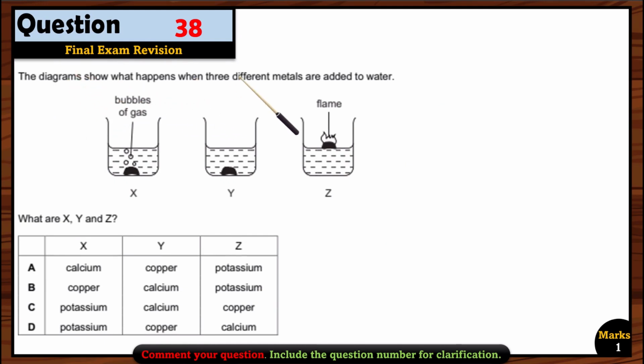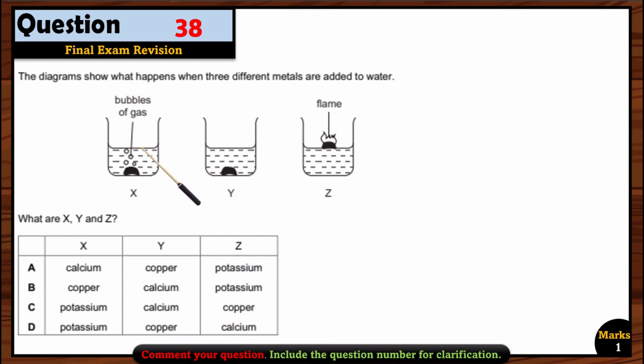Let's see question 38. The diagram shows what happens when 3 different metals are added to water, X, Y, and Z. Z is giving you the flame. There's a bubble of gas with X, and Y, no reaction. Okay, so we have to find what is X, Y, and Z. So Z is the most reactive one, right? So let's see first Z. So it can be potassium, copper, or calcium. Of course, it can be potassium because potassium reacts violently, right? So potassium options are right, A or B.